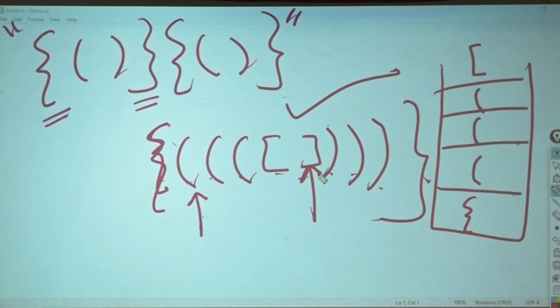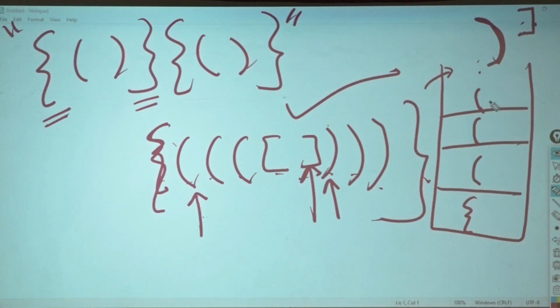Now who comes? Closing brace. What should I check? This is the closing brace. Should I push it? What will I ask? I will pop you out. Are you going to match together? Yes. If they match together, then only I will do a pop. Okay? So I did a pop. Then who came? This closing brace came.